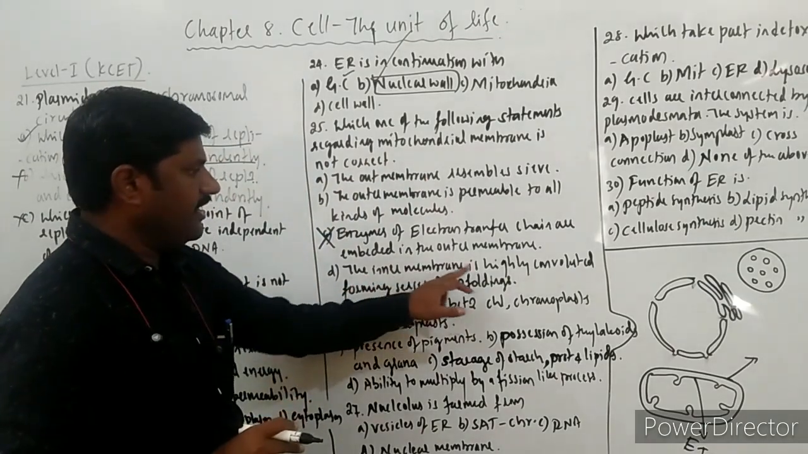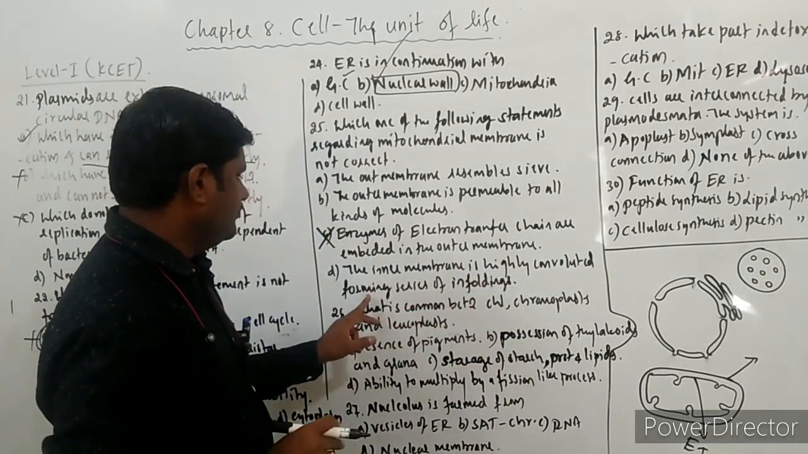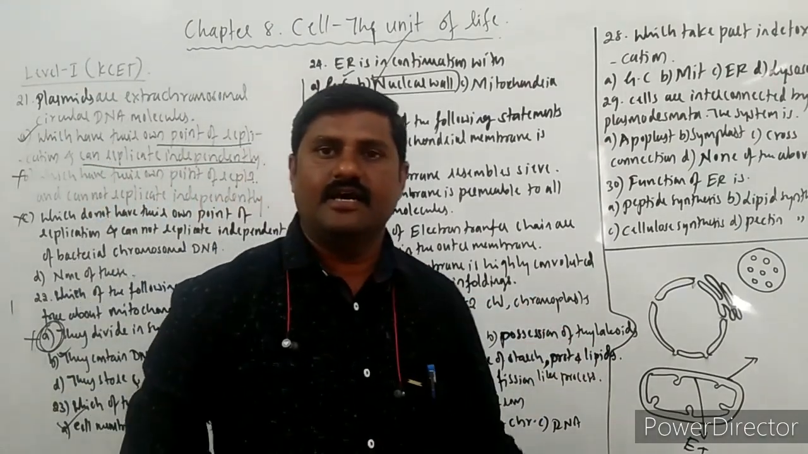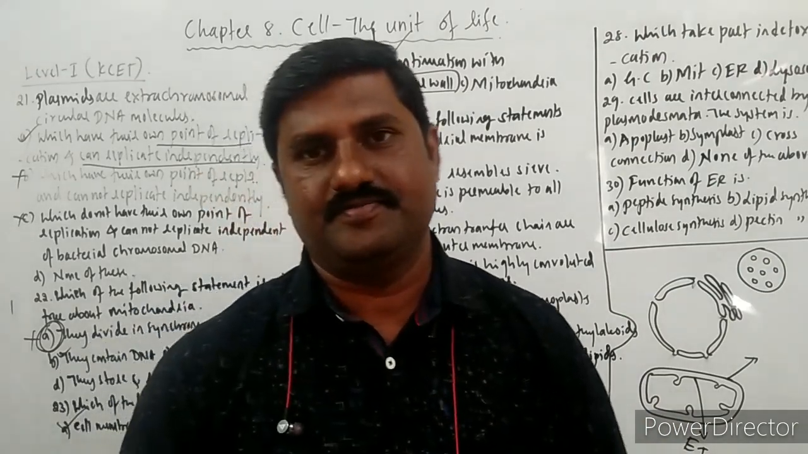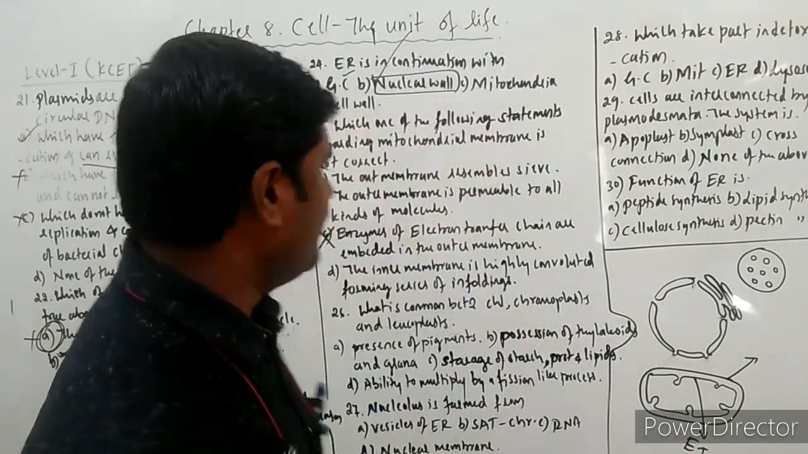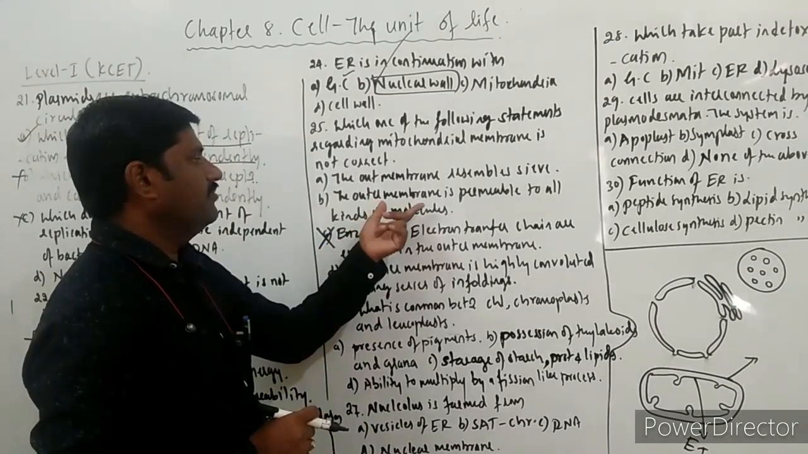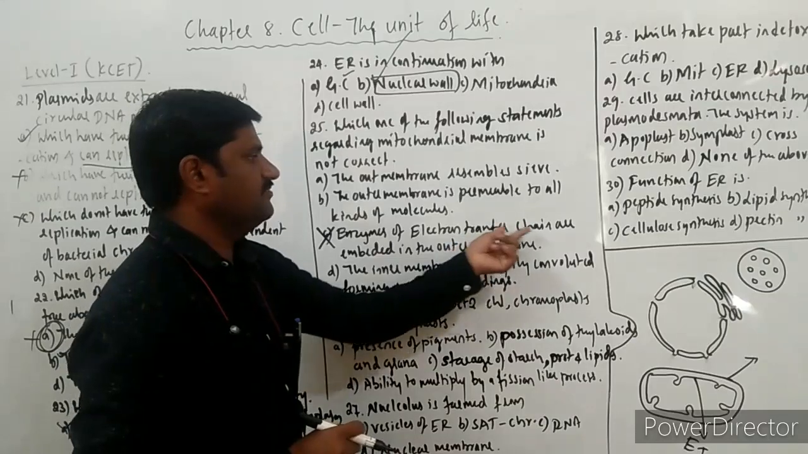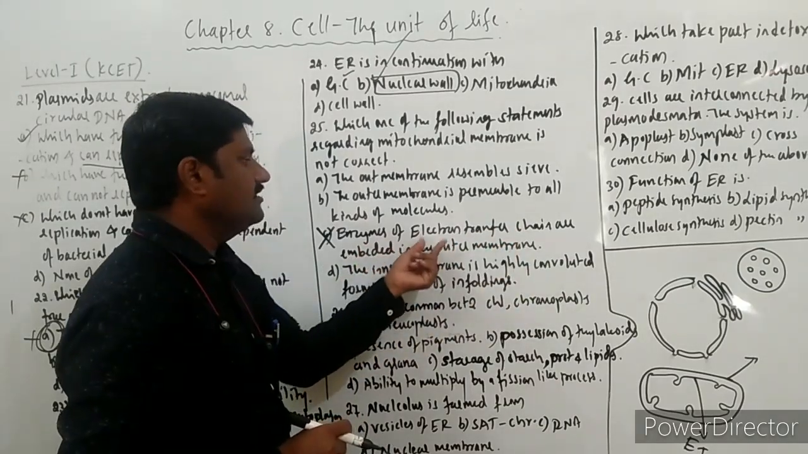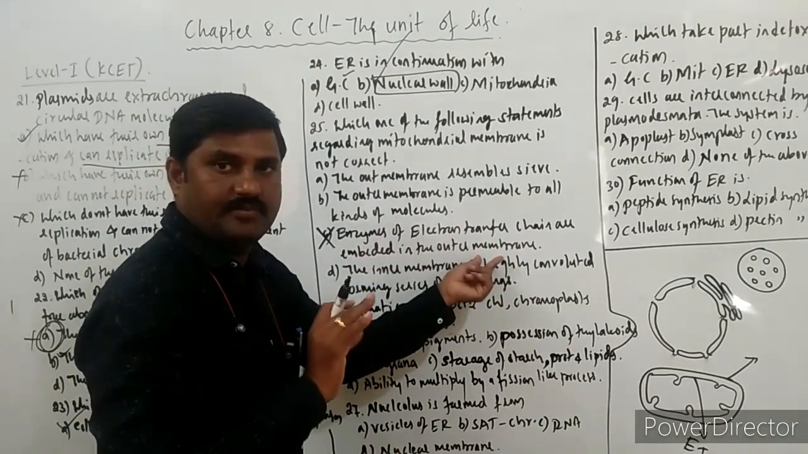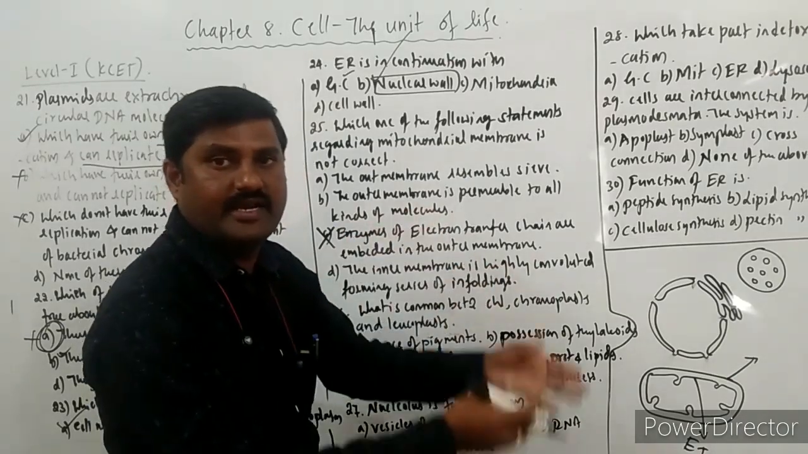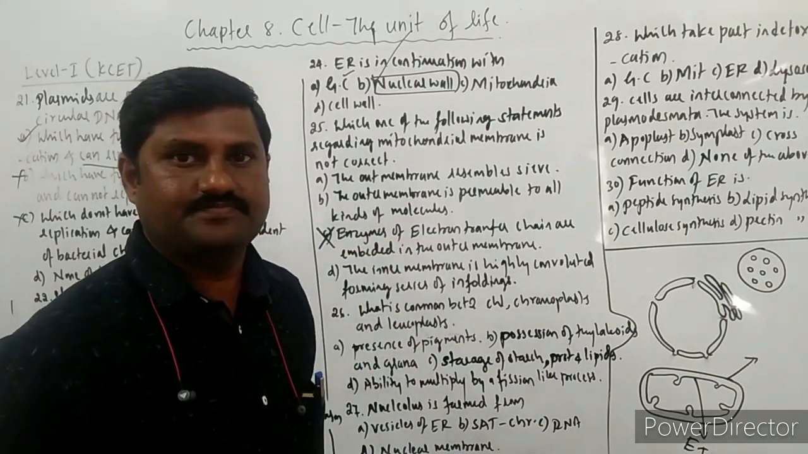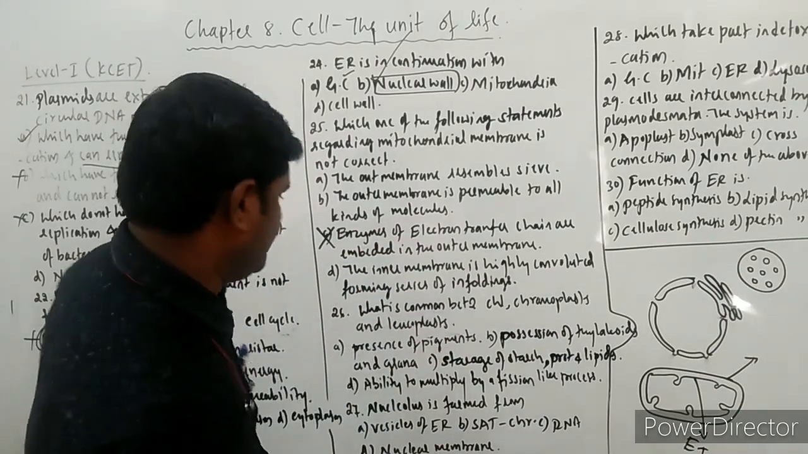The inner membrane is highly convoluted, forming a series of enfoldings. Of course, the inner membrane has a series of enfoldings, right? So that's why, what is not correct regarding the mitochondrial membrane here is that enzymes of electron transfer chain are embedded in the outer membrane. They are not embedded in the outer membrane, they are embedded in the inner membrane. That's why this statement is wrong. So let's go to the next question.